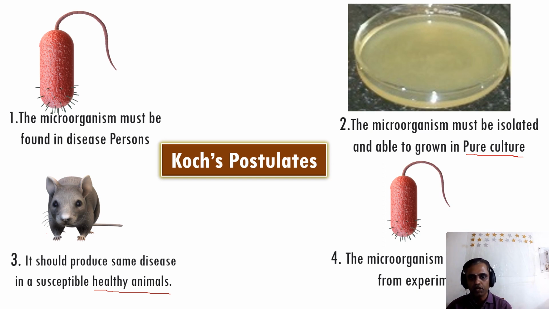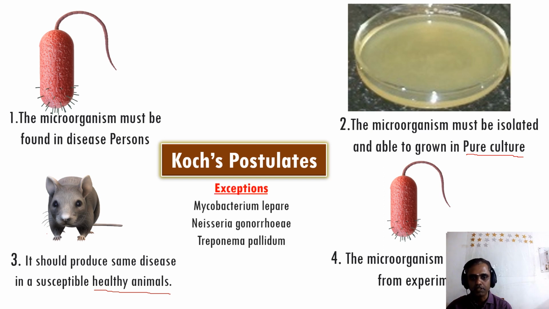That is known as the Koch postulate. Any microbe able to fulfill these 4 criteria, we call a pathogen.